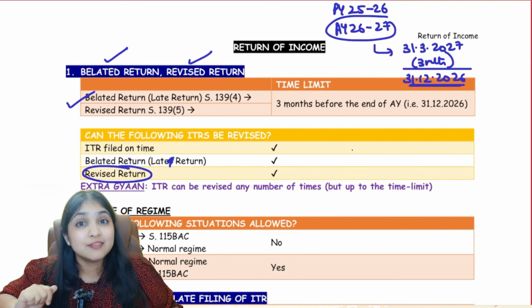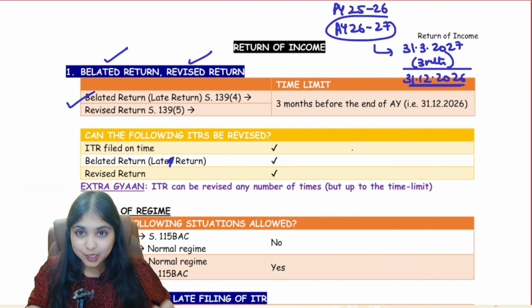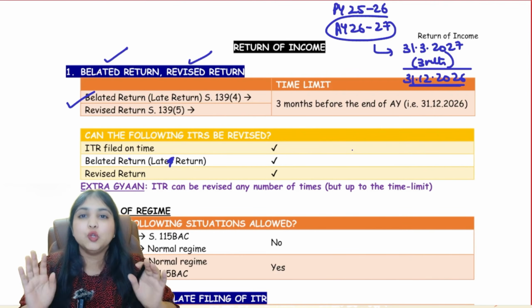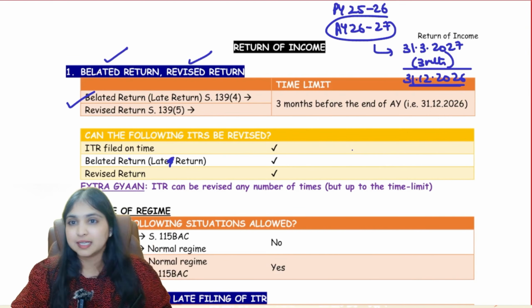I have already revised the return. Can I once again revise? Yes, guys. In simple words, any kind of return, any number of times you can revise. No tension. Only one tension. What tension? You have to revise within this date.